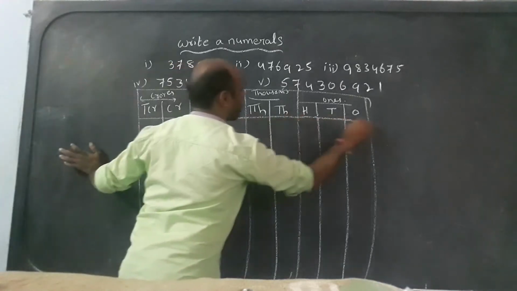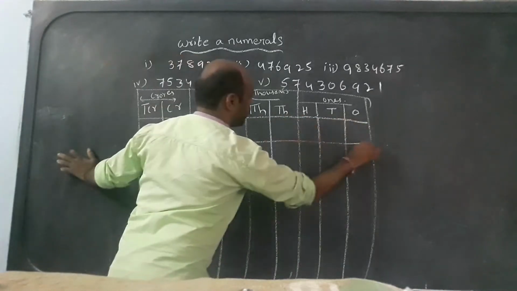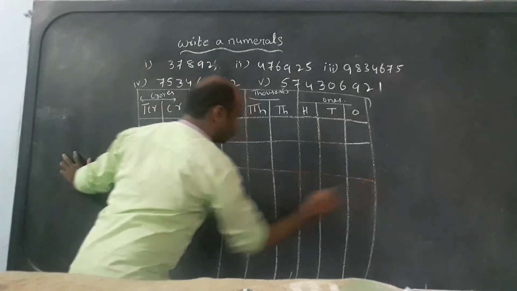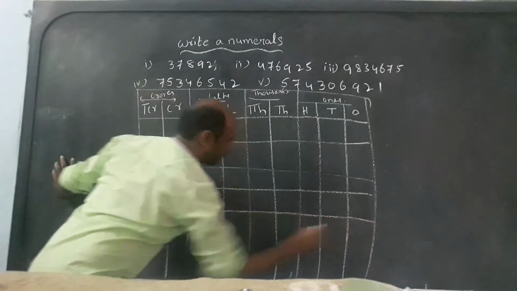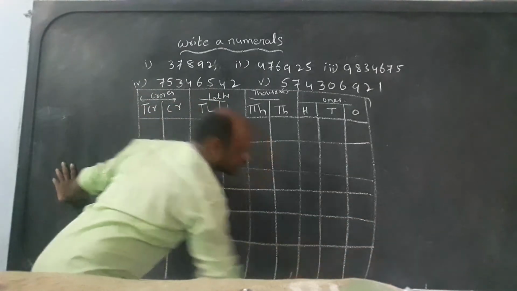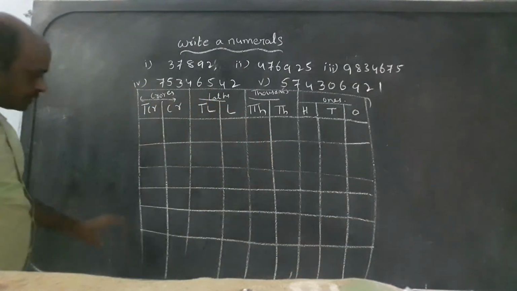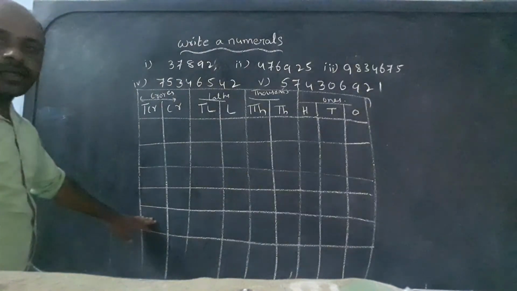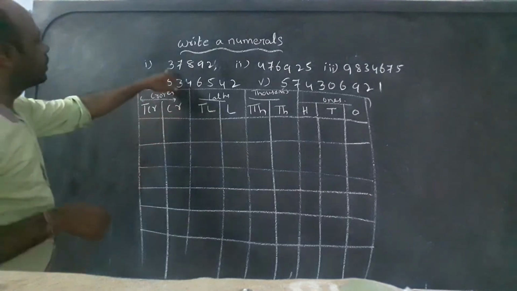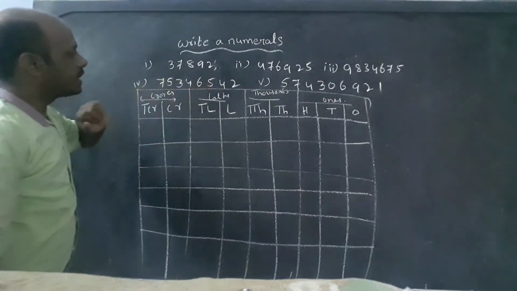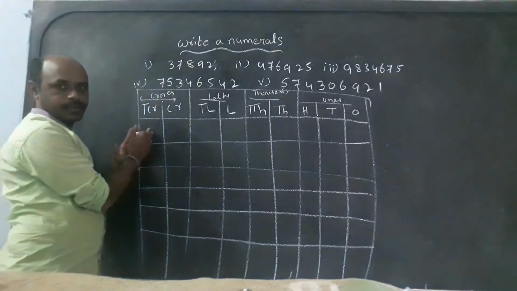See, there are 5 questions, so I am drawing 5 boxes. Now the first question he gave is 37892. Don't start here.